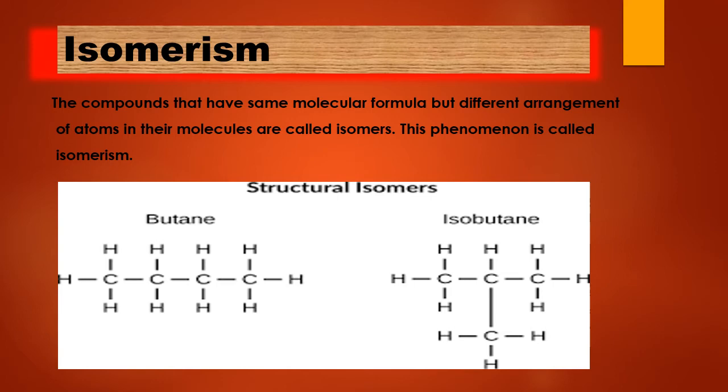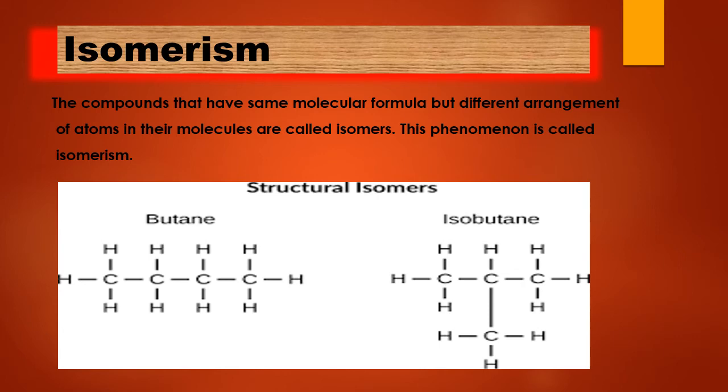What is isomerism? Due to isomerism the number of organic compounds is so large. The compounds that have the same molecular formula but different arrangement of atoms in their molecules are called isomers. This phenomenon is called isomerism. Molecular formula is the formula in which we show the actual number of atoms.